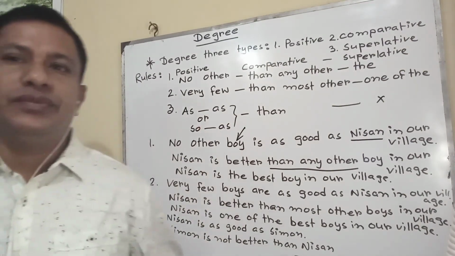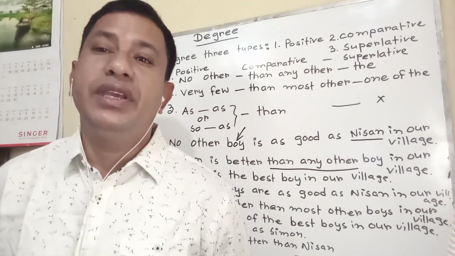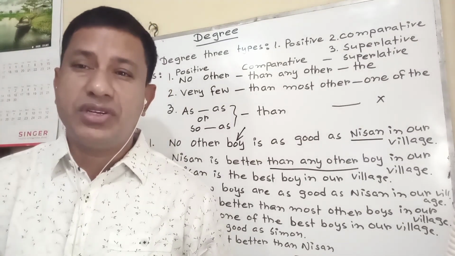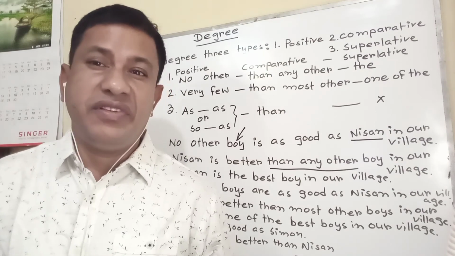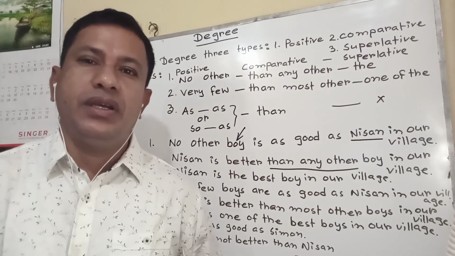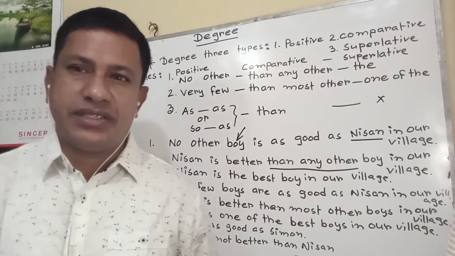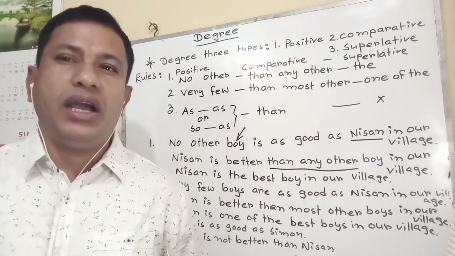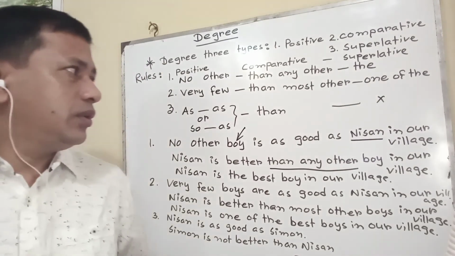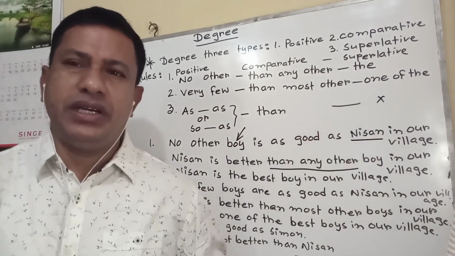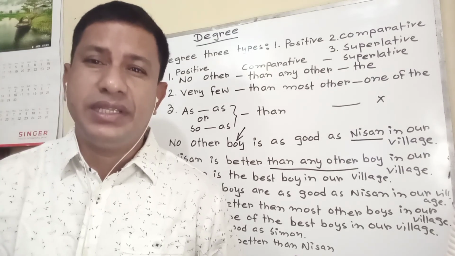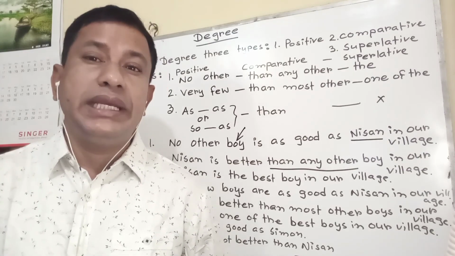For rule 3: he runs as fast as I. I don't run or I cannot run faster than he. He rides as fast as I. I cannot ride or I don't ride faster than he. I have told you that in some cases the superlative degree can be done. Nothing is as beautiful as it. It is the most beautiful thing. In this way.